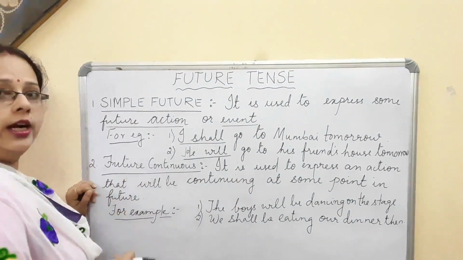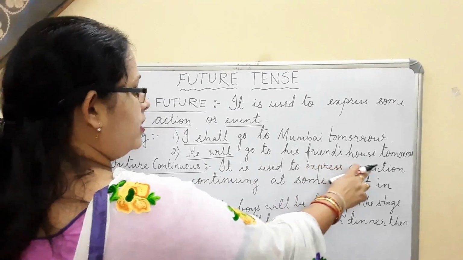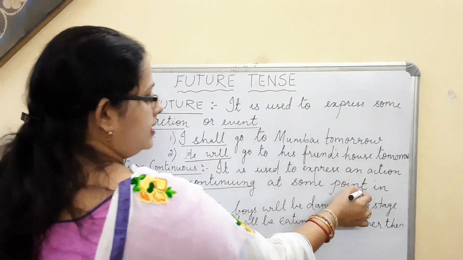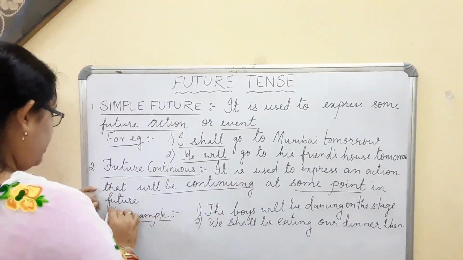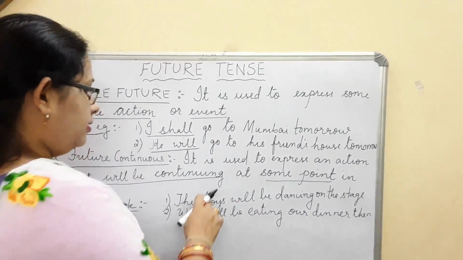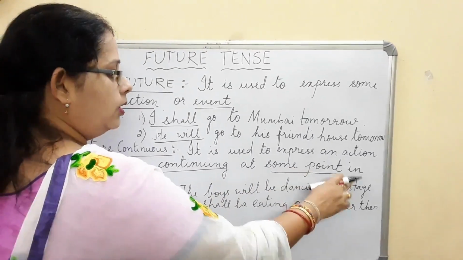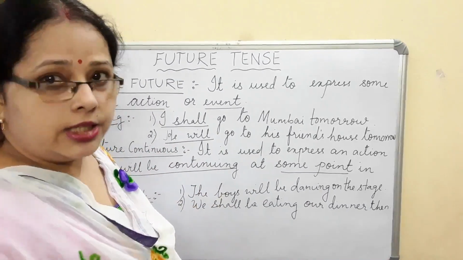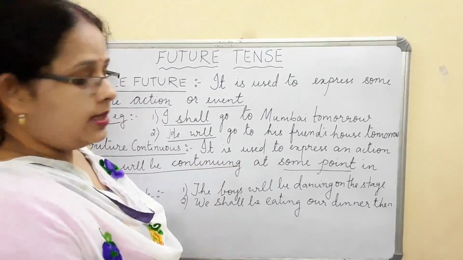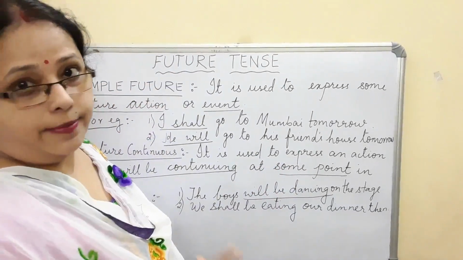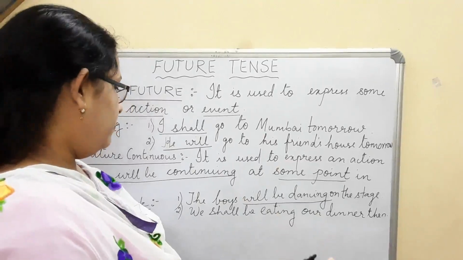Second, we have future continuous tense. It is used to express an action that will be continuing at some point in the future. For example, the boys will be dancing on the stage. Will plus be plus verb ing, that is a future continuous tense. The boys will be dancing on the stage. They have not danced yet, they will dance sometime.